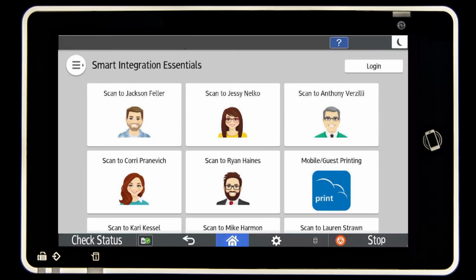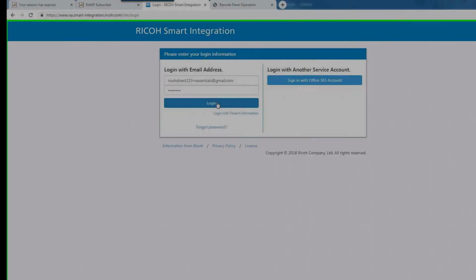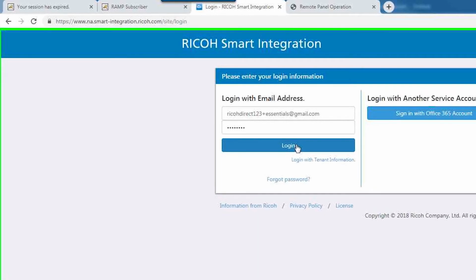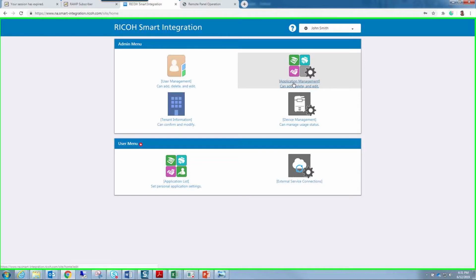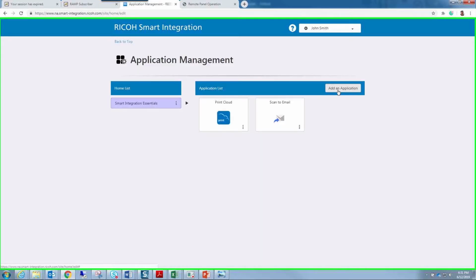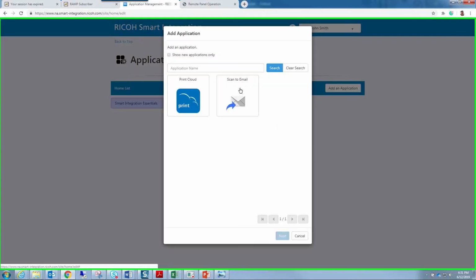Configuring one-touch buttons for Scan to Email. Log in to https://www.na.smart-integration.ricoh.com/site/login as an administrator. Click on Application Management. Click on Add an Application. Select Scan to Email, then Next.